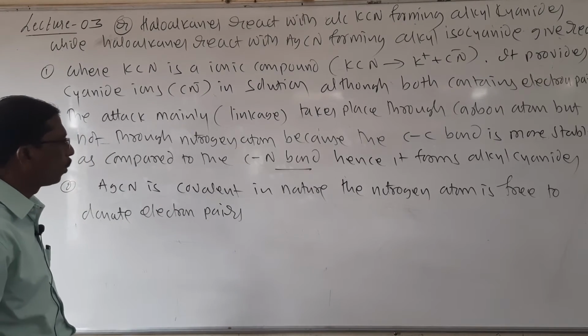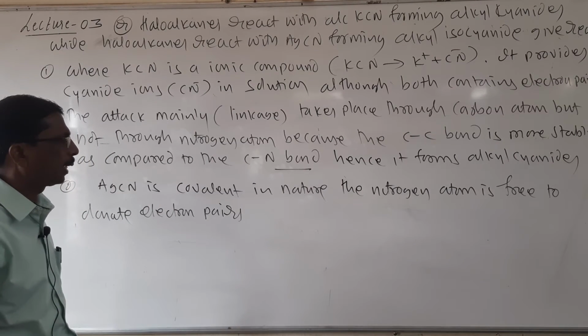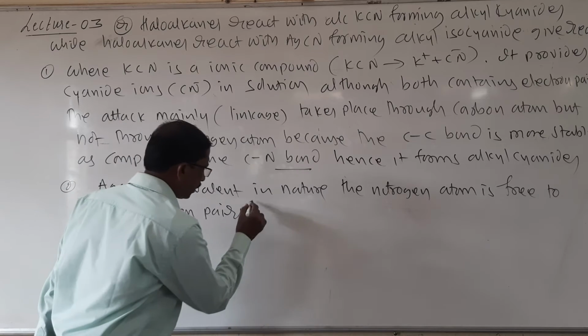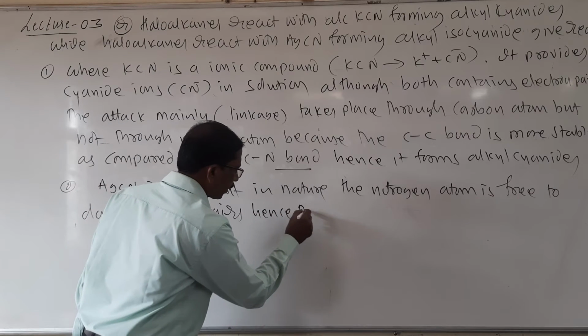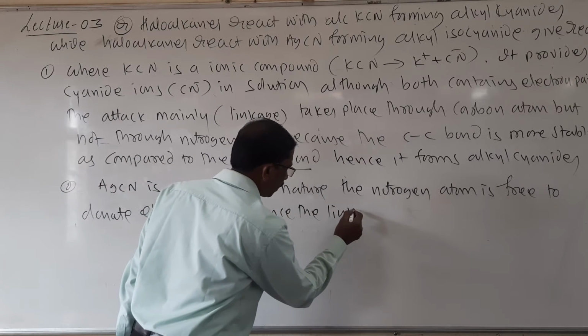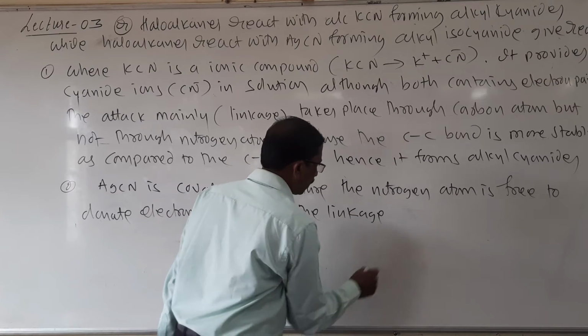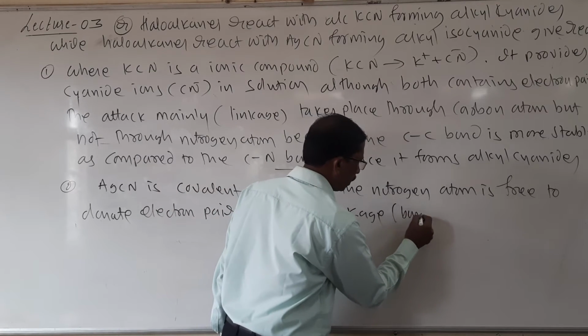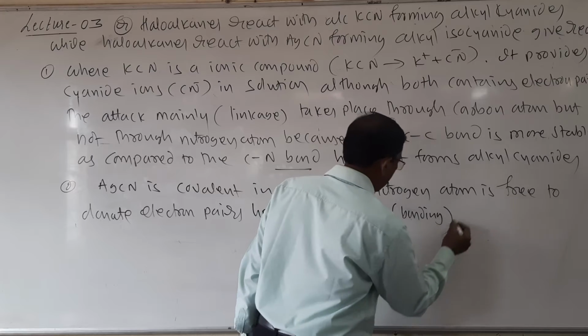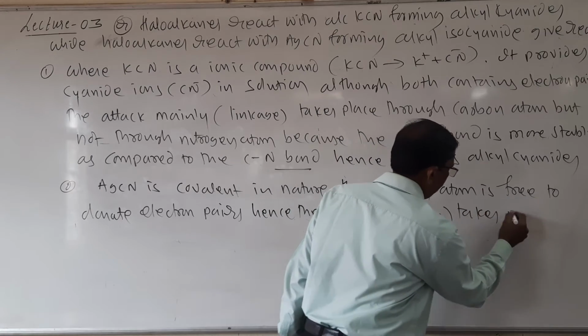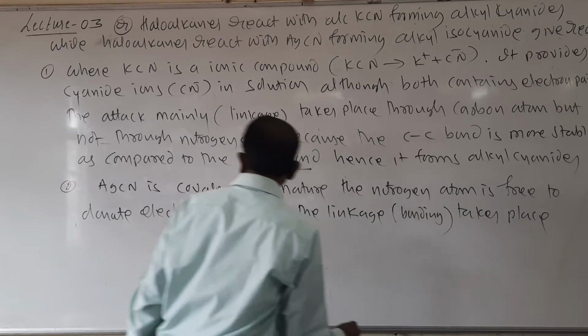AgCN is covalent in nature. The nitrogen atom is free to donate electron pairs. Hence the linkage, or bonding, takes place through nitrogen.